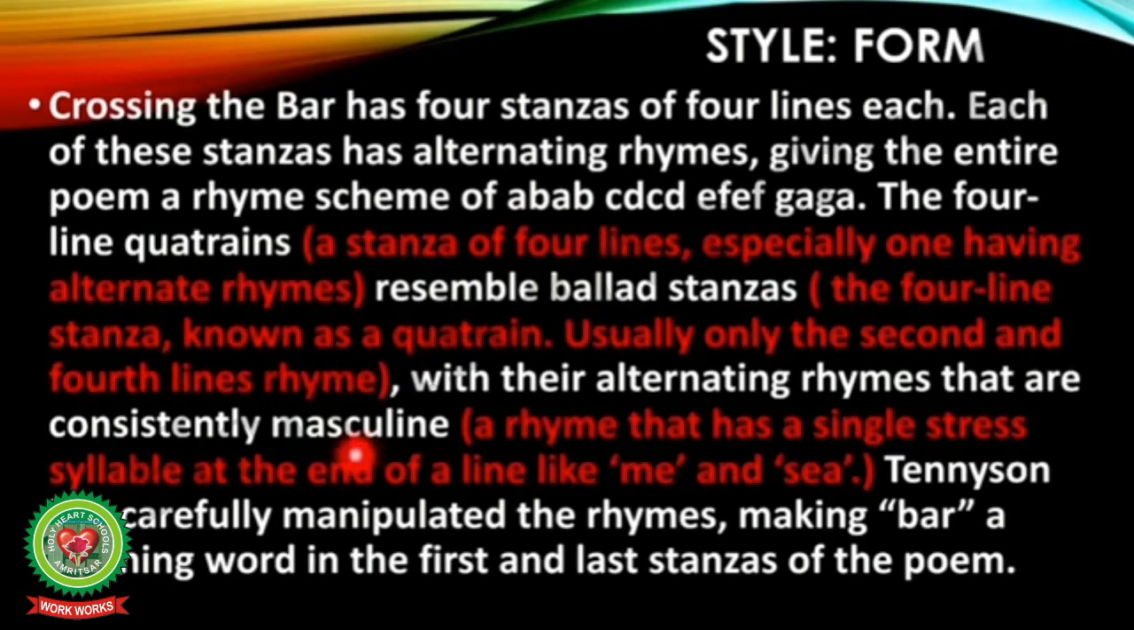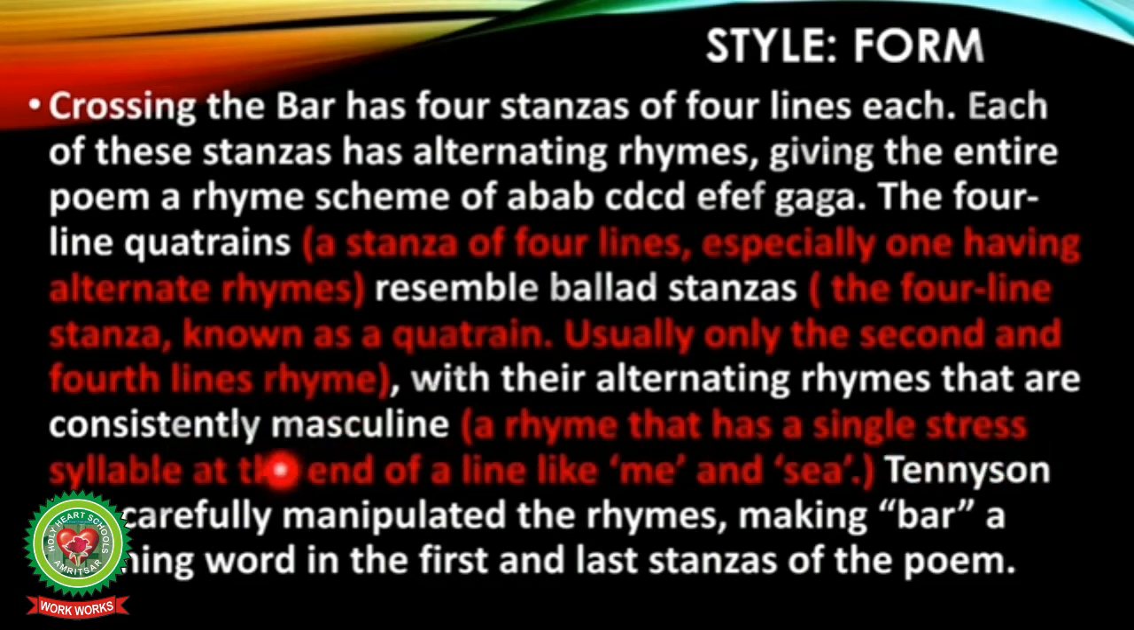Masculine. Now what are masculines? A rhyme that has a single stressed syllable at the end of a line, like me and see. So you can see the word me, it does not have any breakup. The see, it does not have any breakup. So it is a single stressed syllable. The rhyming words which are used by the poet have a single stressed syllable, which are known as masculine.